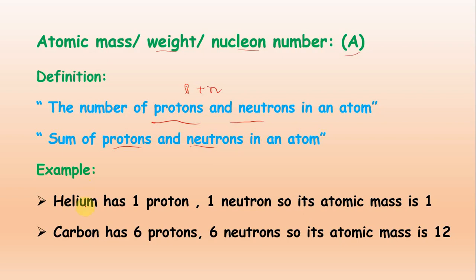Now the example: helium has 2 protons and 2 neutrons, so its atomic mass will be 4. Sorry, as stated, helium has 1 proton and 1 neutron, so its atomic mass will be 2. It will be 2, not 1, because we have to add. Now look at the second example: carbon has 6 protons and 6 neutrons, so its atomic mass will be 12. This is correct.